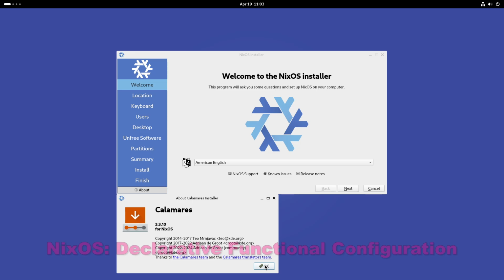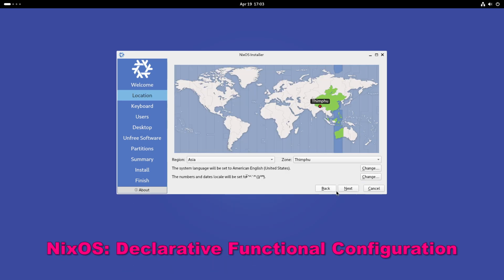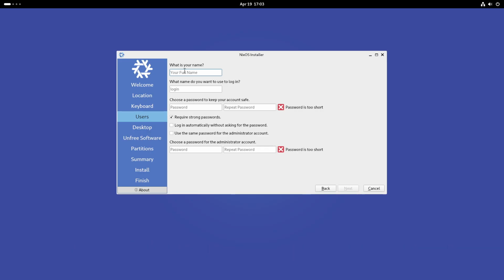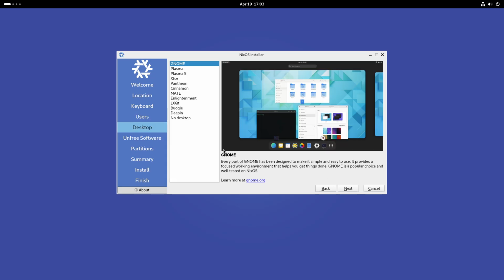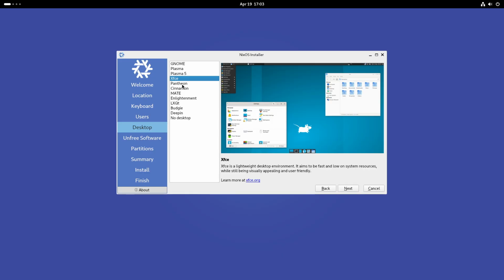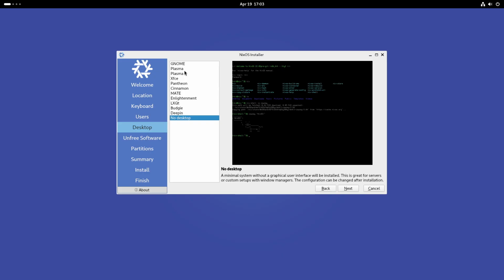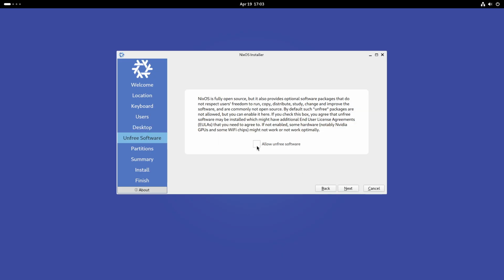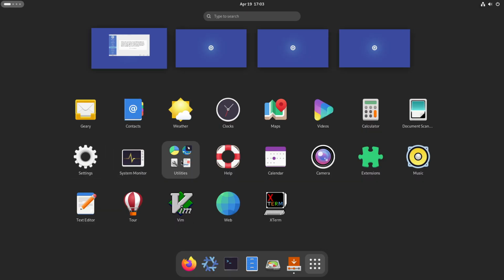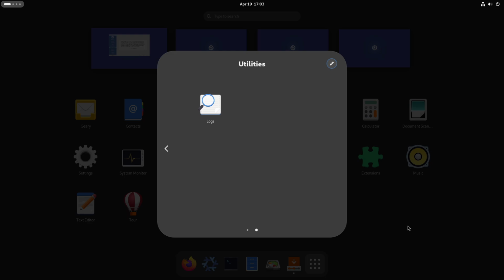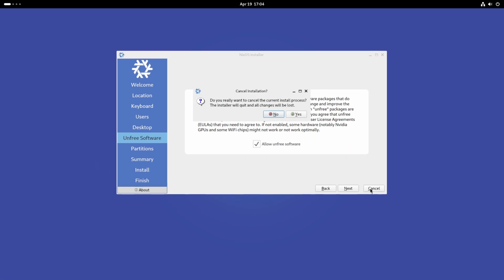NixOS: declarative functional configuration. NixOS breaks from traditional package management by using the Nix language to declaratively define every aspect of the system, from installed packages to service configurations, in a single configuration file. This purely functional approach guarantees reproducibility and atomic rollbacks, but requires learning a new domain-specific language and understanding functional programming paradigms from the start. Common pitfalls include syntactic errors in configuration files and confusion over when to use nix-env versus nixos-rebuild, which can lead to perplexing build failures or system inconsistencies.